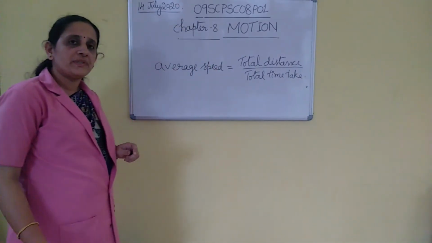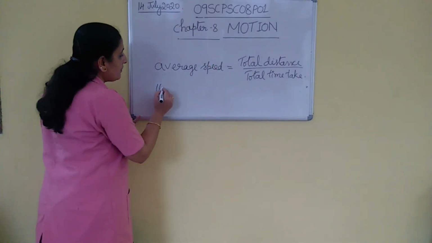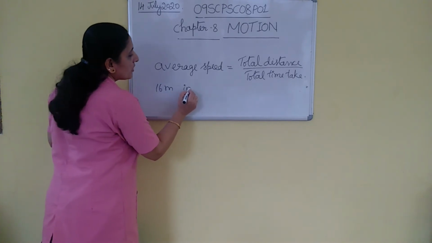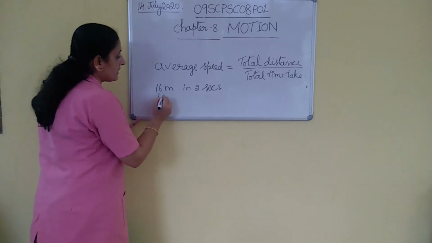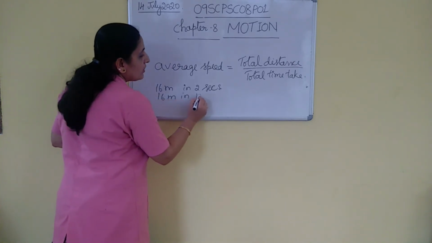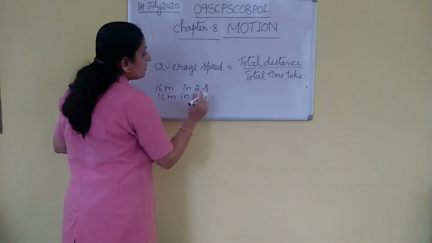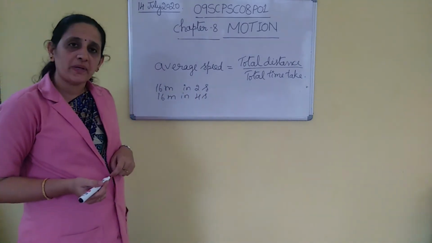Suppose an object covered 16 meters in 2 seconds and another 16 meters in 4 seconds. What is the average speed?